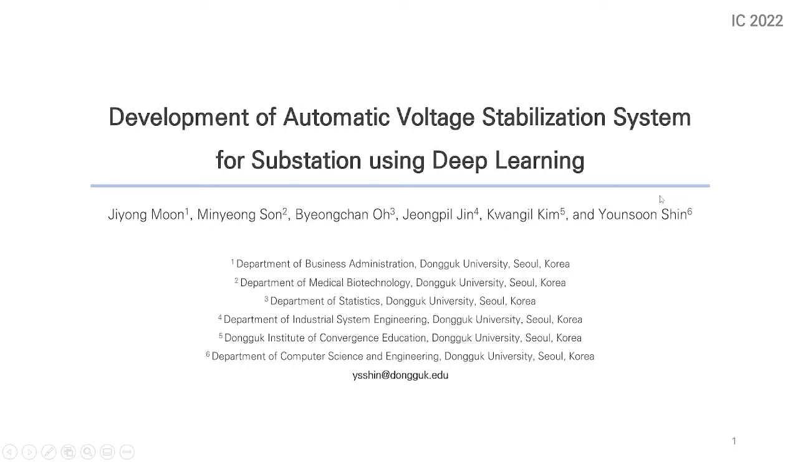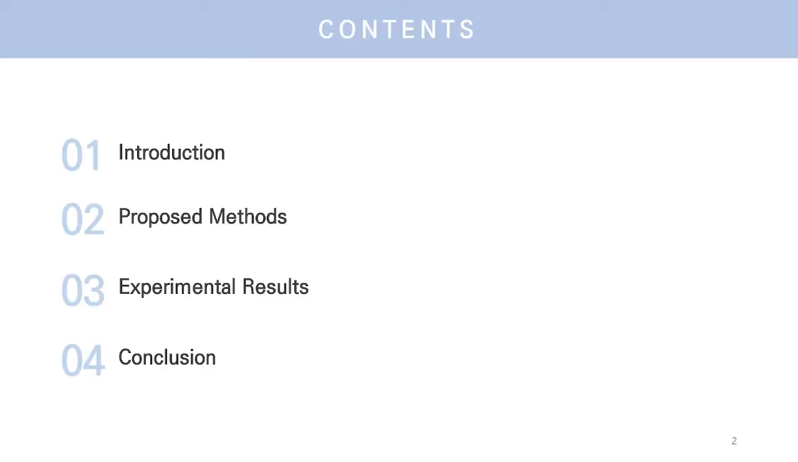Let me start our presentation on development of automatic voltage stabilization system for substation using deep learning. First, I will give you a brief introduction of this study, and then I will talk about proposed methods and experimental results. At the end of this presentation, I will wrap up with summary and expected contributions.